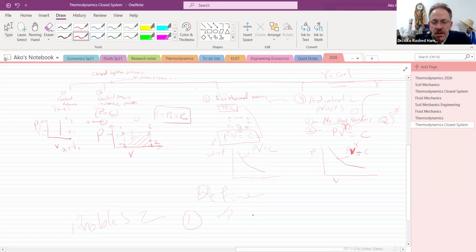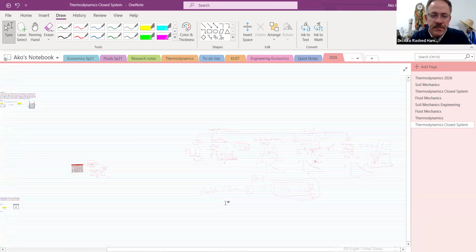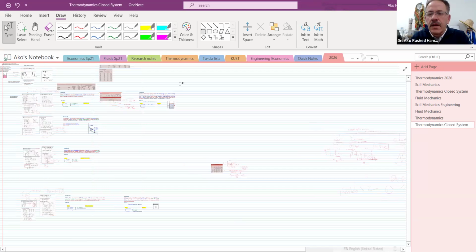You have to find the variables: temperature, pressure, volume, work done, and Q. And also M, mass, and the constants, Cp. Usually some of them will be given to you, and some you will be asked to find based on the related equations. Okay. Any question?